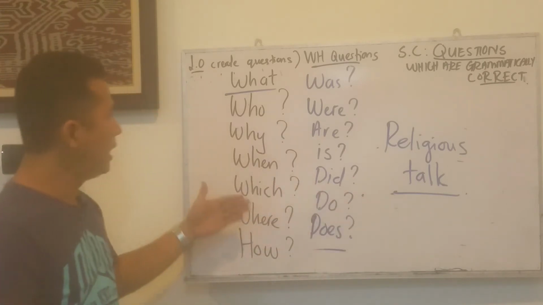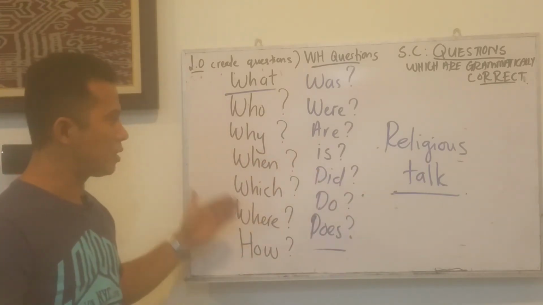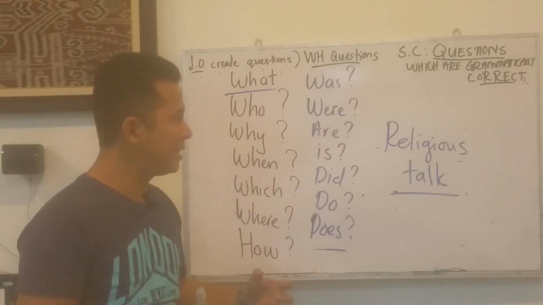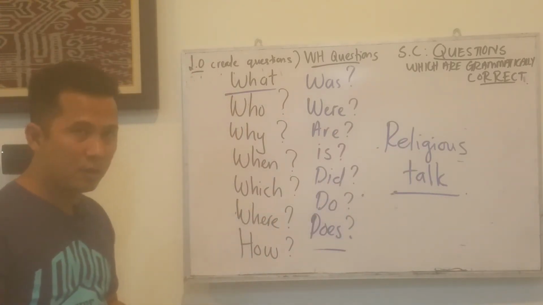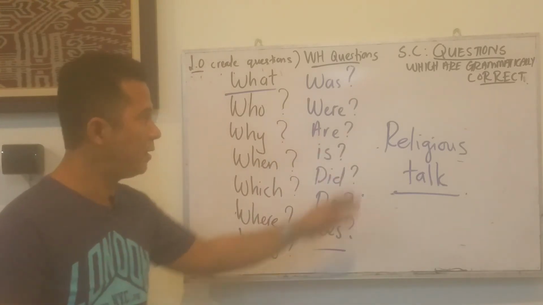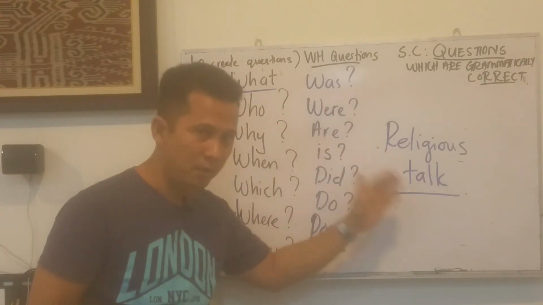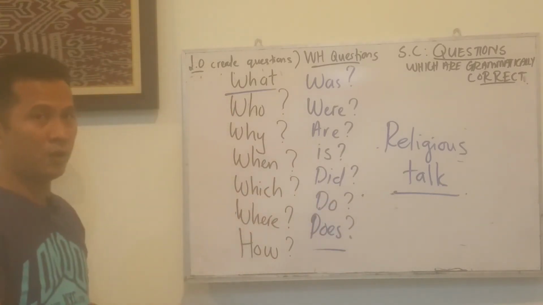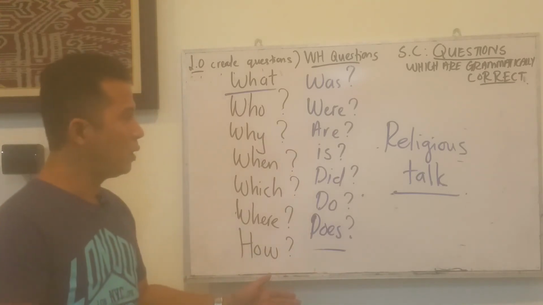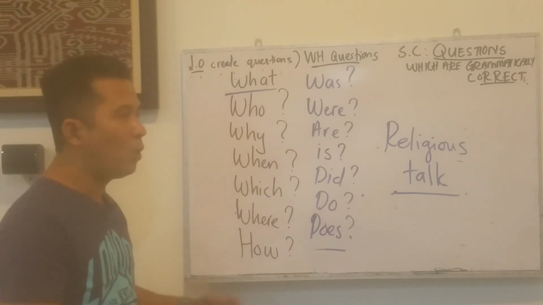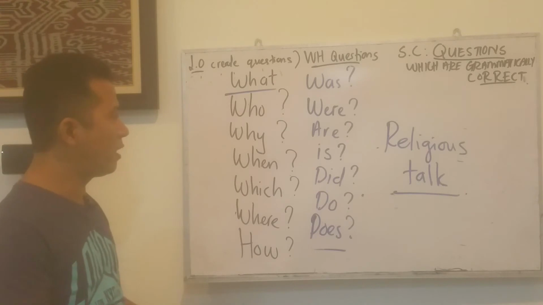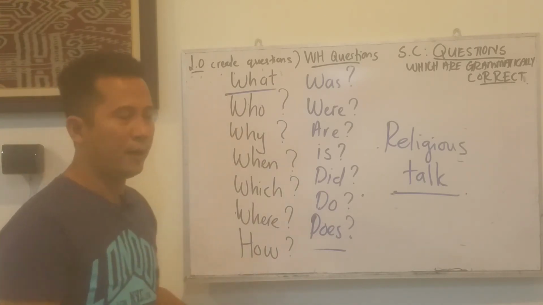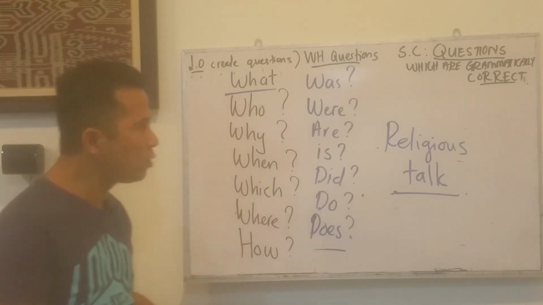So we have to ask lots of critical questions, because we need to know whether the religious preacher is telling us the truth. And most importantly, the religious preacher must say something which is based on the book, or which is based on the book which is approved by all religious scholars, so that we will not be fooled by the wrong statement, a false statement, for example.